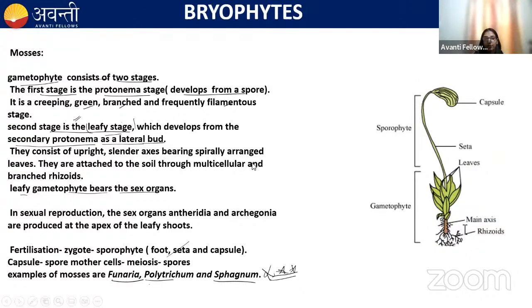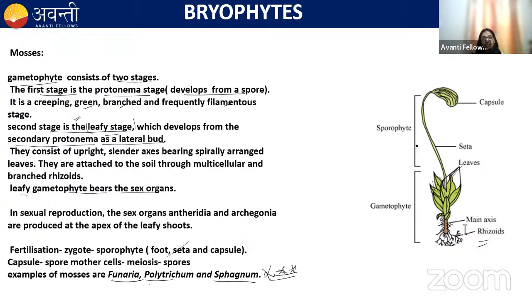This is the image of Funaria. You can see in the image, the rhizoids are present. This is the main axis. And you can see this leaf. This is the leafy gametophyte. And this leafy gametophyte bears the sex organs.